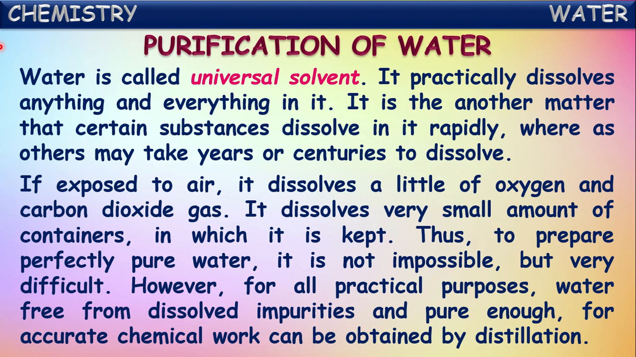Thus, to prepare perfectly pure water is not possible. Actually, to say it is impossible, but very difficult. However, for all practical purposes, water free from dissolved impurities and pure enough for accurate chemical work can be obtained by the distillation process. So the purest form of water, which is used in medical purposes and in industrial works, is called distilled water. The purest form of water can be prepared by the distillation process.